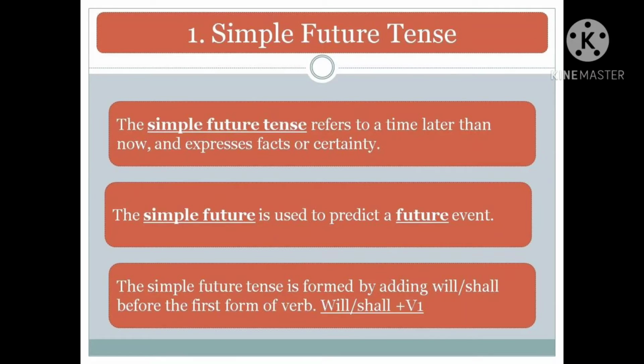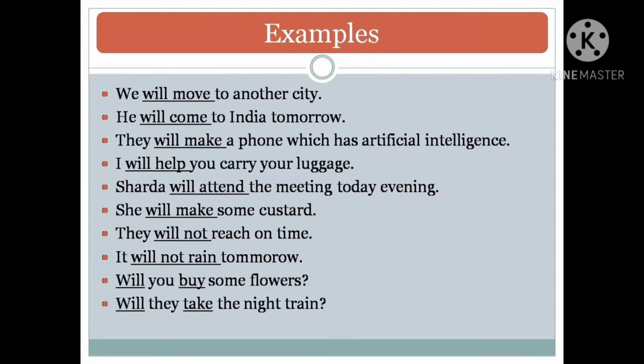The simple future is used to predict a future event, that is, it refers to a time later than now. The simple future tense is formed by adding will or shall before the first form of the verb. Some examples of simple future are: We will move to another city. He will come to India tomorrow. They will make a phone which has artificial intelligence. I will help you carry your luggage, and so forth.